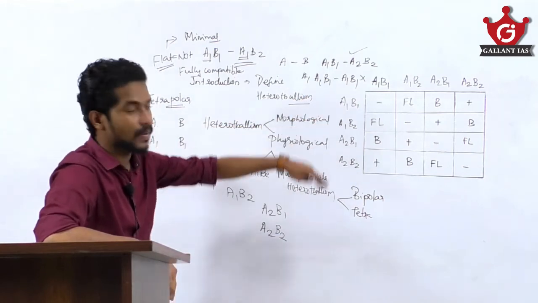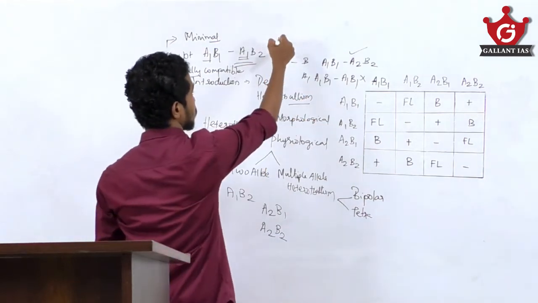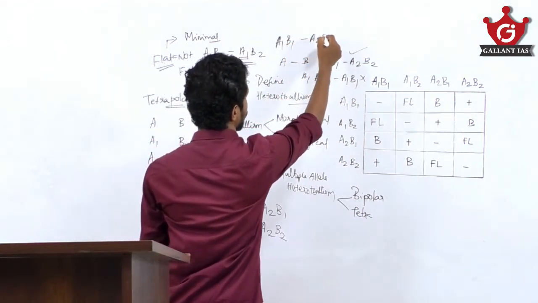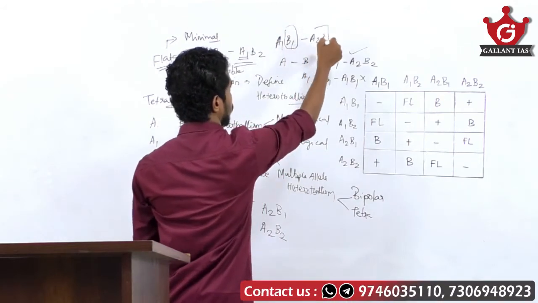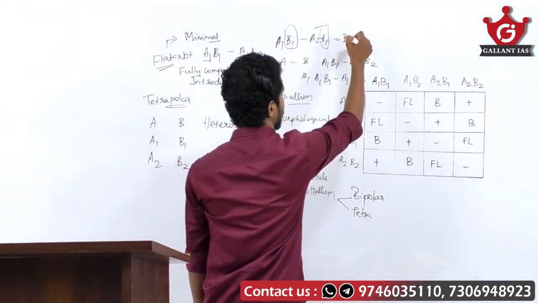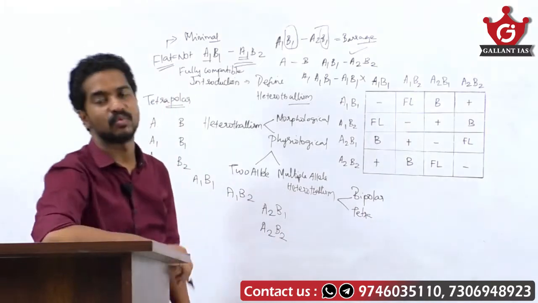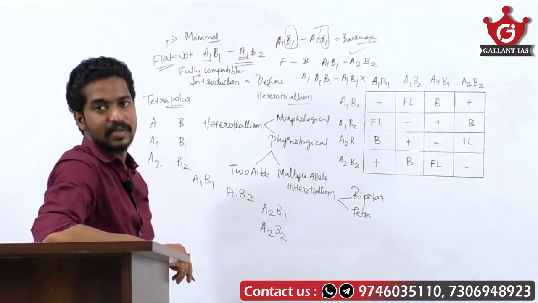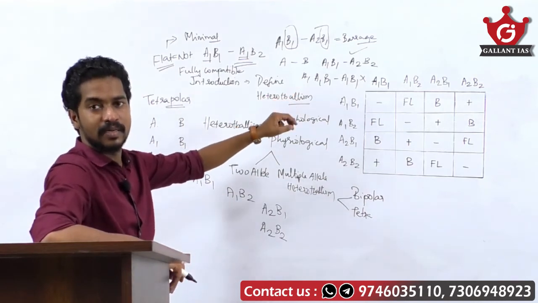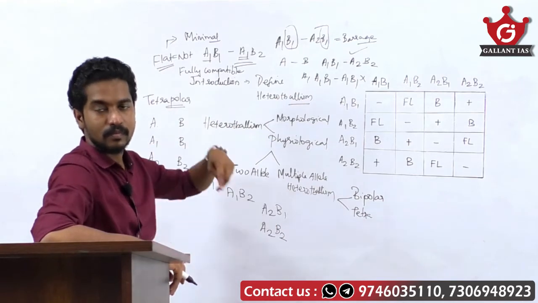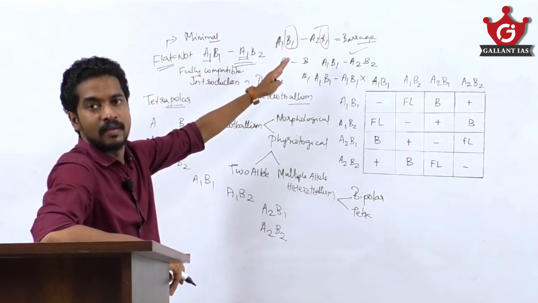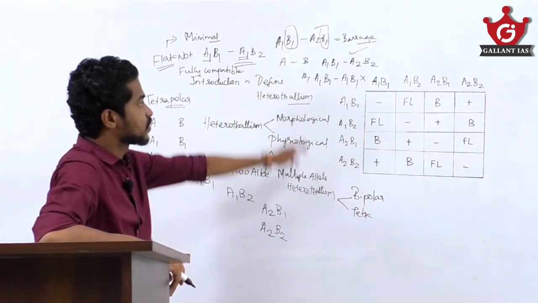Next is the barrage reaction. Barrage reaction means A1 B1 with A2 B1, where the B gene loci are the same. If the B loci are the same, it is called the barrage reaction. In the barrage reaction, growth is there, but when it moves to the point of contact, the hyphal growth will stop. That is the barrage reaction.